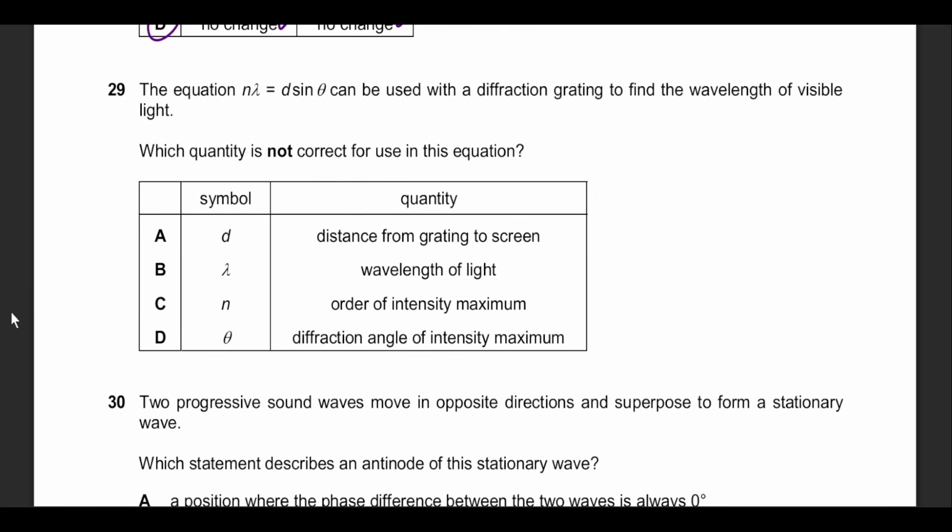Question 29, diffraction grating formula given. He says which quantity is not correct. D is not the distance from the grating. It is actually the distance of the grating spacing. So this seems to be false. Lambda is the wavelength, true. N is order, true. Theta is the angle of the maximum intensity, true. But from n equals 0. So the most incorrect option is option A.